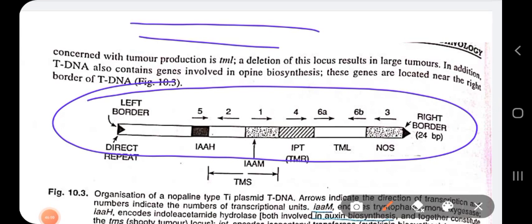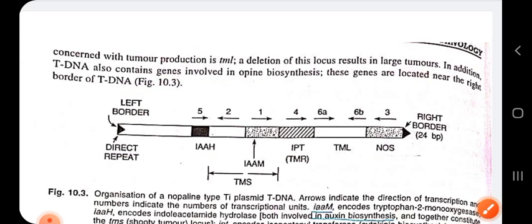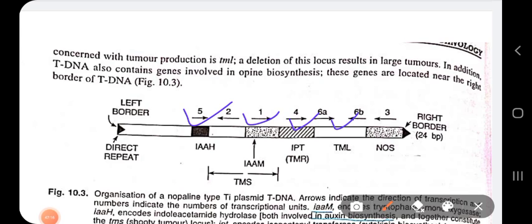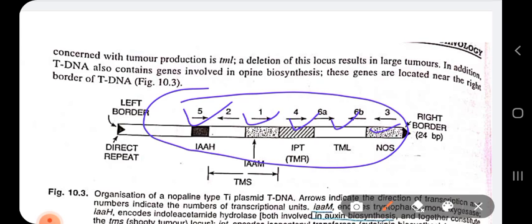not simply like what has been given in your previous pages. The auxin biosynthesis gene, the cytokinin biosynthesis gene, the opine biosynthesis gene. Not like that actually. It looks like this. You can see different types of genes: IAAH, IAAM, IPT, TML, NOS. You can see that this tDNA is enclosed within the right border and the left border repeats.